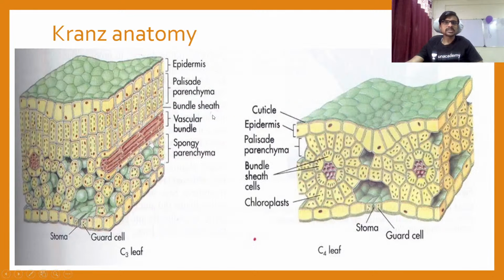So this is the Kranz anatomy. This is the epidermis. First of all, see the left side of the diagram. It is nothing but the C3 pathway. That's why we call it C3 plants. So guys, we have one question. Sir, the position of rubisco is different in both pathways. So how can both pathways occur at the same time? So I am going to explain it better.